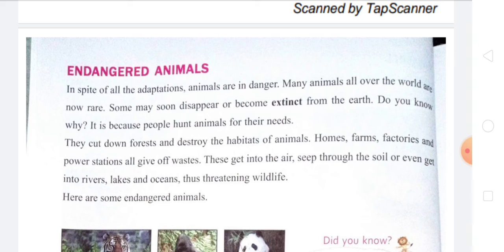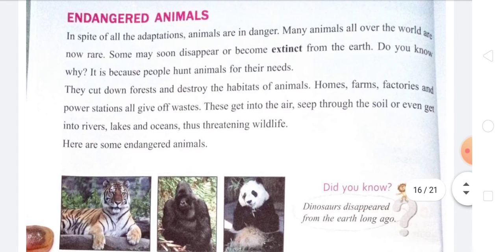So because people hunt animals for their needs, and they cut down forests, destroy the habitats of animals, and make their homes, farms, factories, and dump their wastage. So these get into the air, through the soil, or even get into rivers, lakes, and oceans, thus threatening wildlife. Here are some endangered animals.